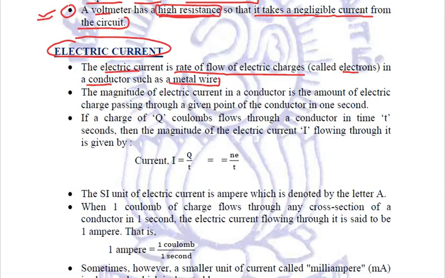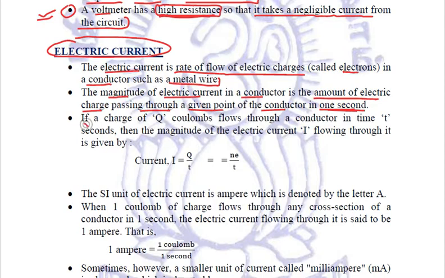So the rate at which the charges are flowing in any conducting wire, that is called electric current. The magnitude of electric current in a conductor is the amount of electric charge passing through a given point of the conductor in 1 second.